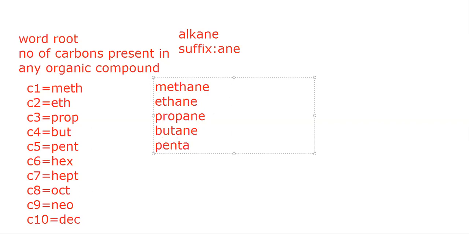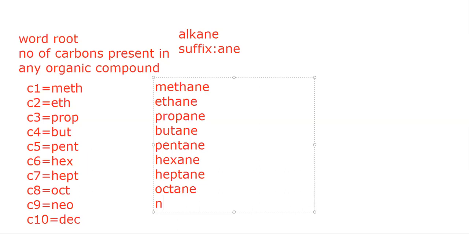Similarly, we can say pentane, hexane, heptane, octane, nonane, then decane. So here you can see how the IUPAC nomenclature has been applied for naming these alkanes.